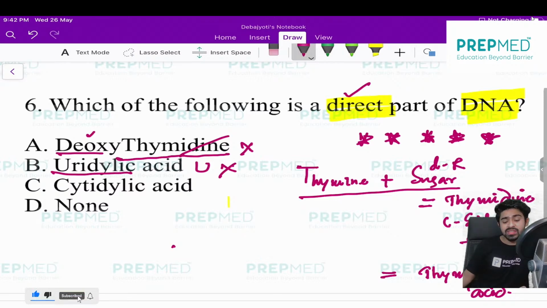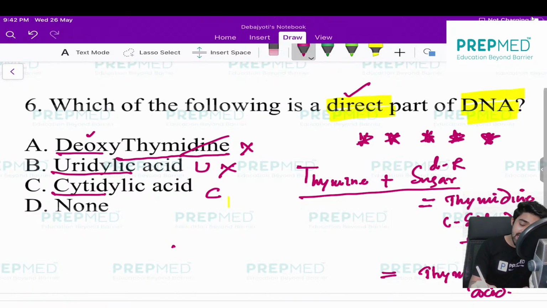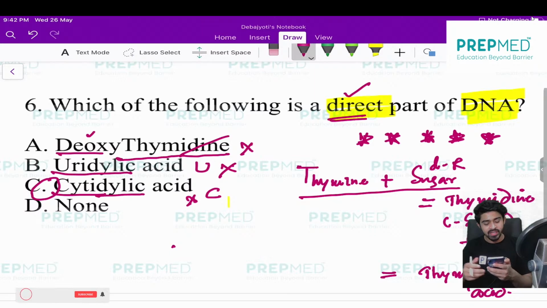In option C, if I say cytidilic acid, this is cytosine I am saying. It is also correct because the nucleoside version of cytosine is called cytidine, then its acid is called cytidilic acid, which is a nucleotide. But the problem here is the deoxy part is missing, so it is again not a direct part. This is again wrong. So the correct answer is, now let me find, no one is correct in this question.